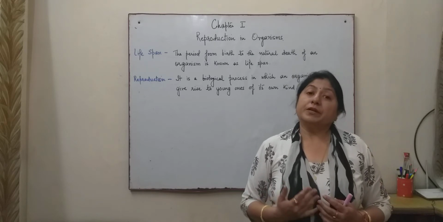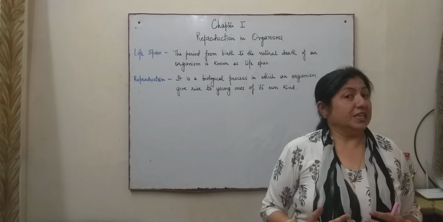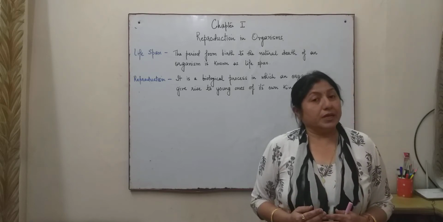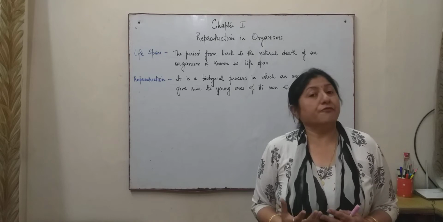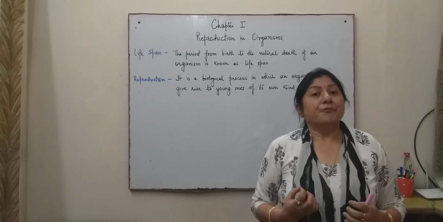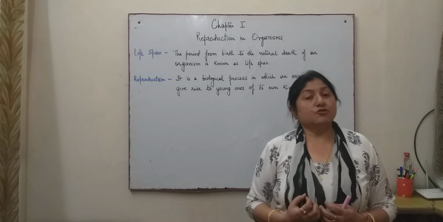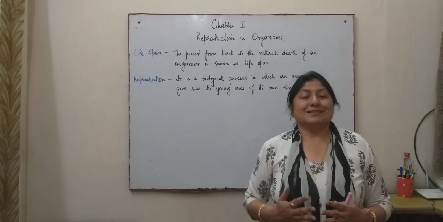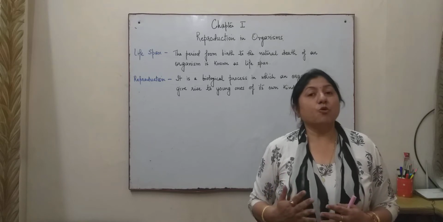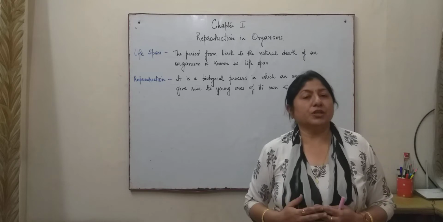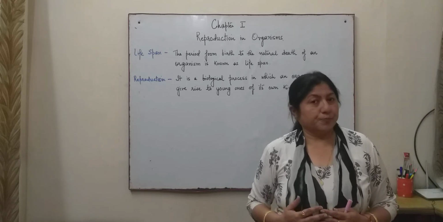The second important point about reproduction is that it helps in the introduction of genetic variation, which is the very basis of evolution, because this genetic variation brings about evolution, which is a gradual process. Although we know that variation is mostly found in sexual reproduction, but not much in asexual reproduction.